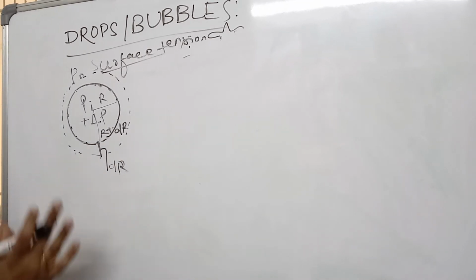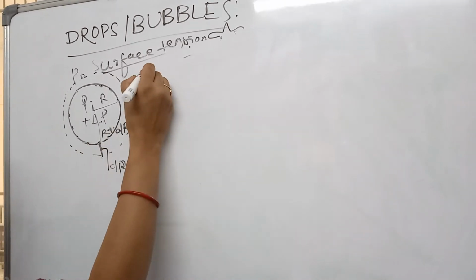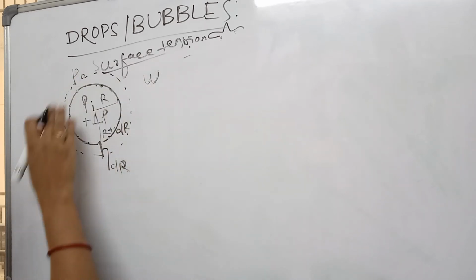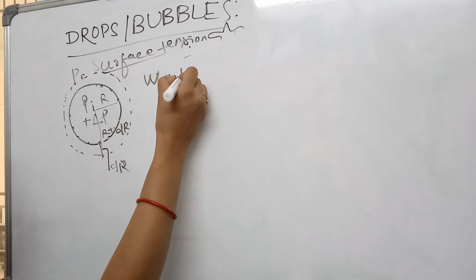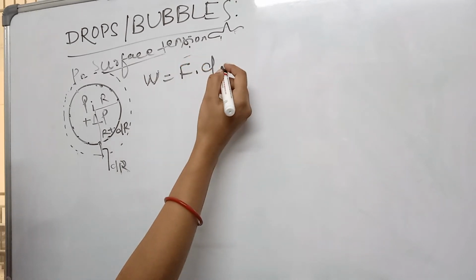Okay. Now what is the work done? Mechanically we can say that to pull a sphere up to a radius dr, work done W is equal to force multiplied by displacement.